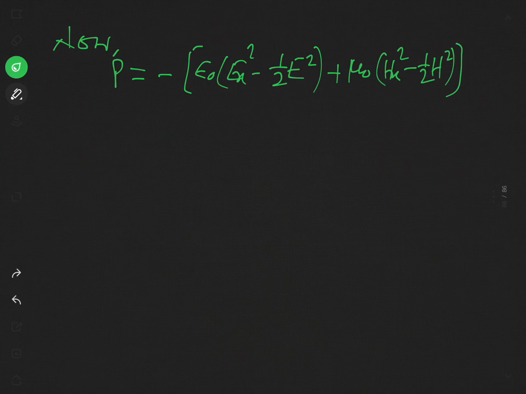But for the unpolarized wave, you can't take Ex and Hx as 0. We have just calculated that Ex square is E square by 3 and Hx square is H square by 3.